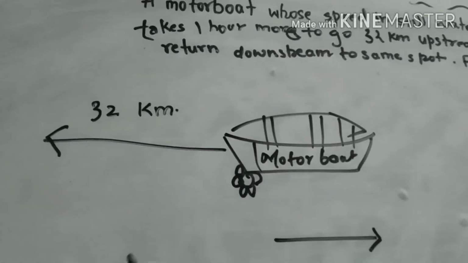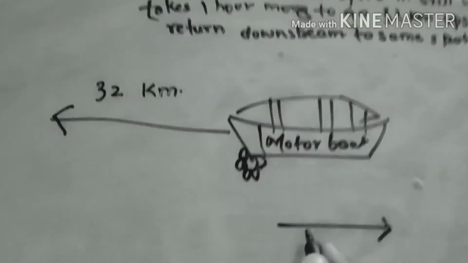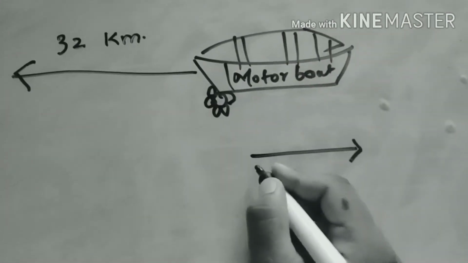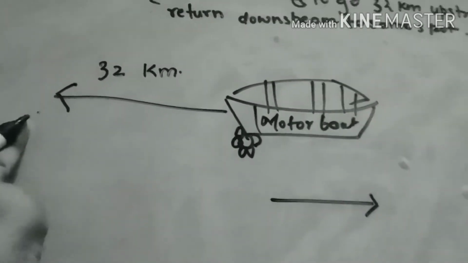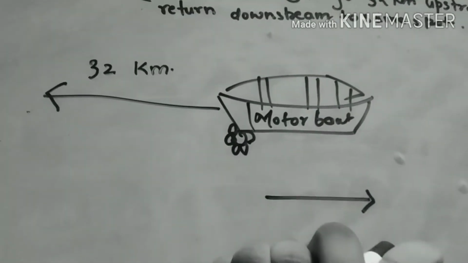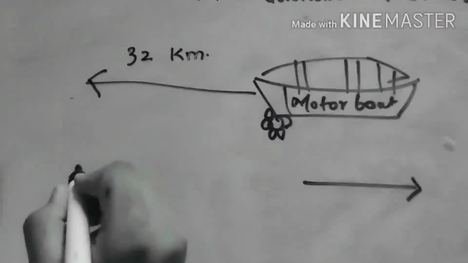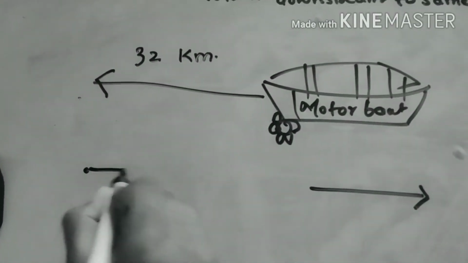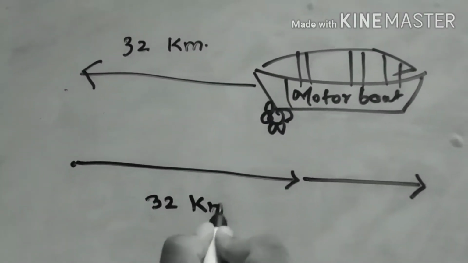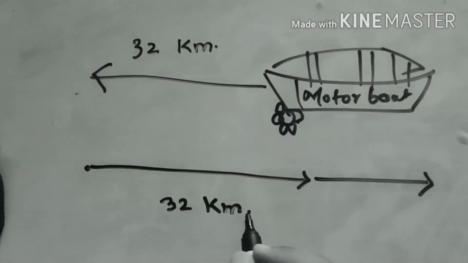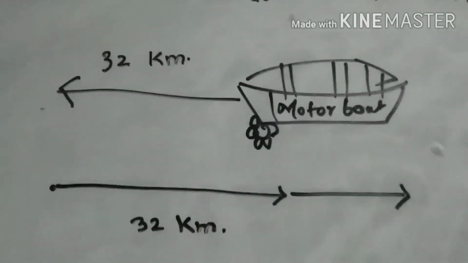And it comes back to this position, because the direction of the stream is this side, and when it returns from that very point, the direction will be the same as that of the stream. So to return back to this point, that is 32 kilometers, it will be going along the downstream, along the stream.